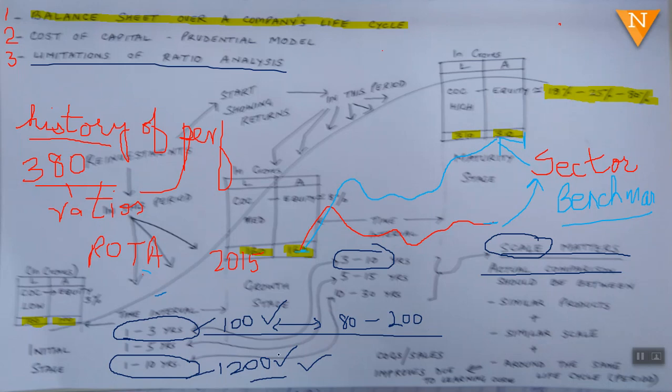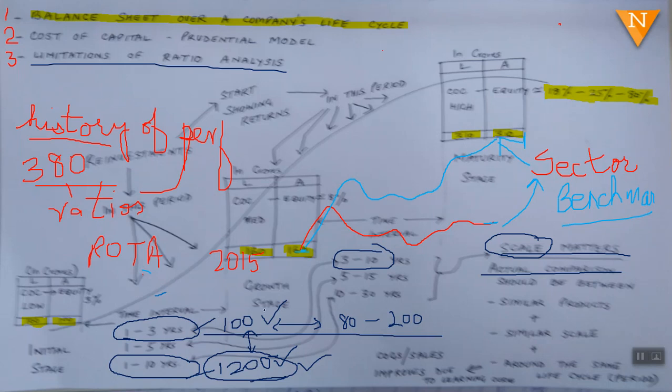Just because a benchmark company is in the same sector, it does not mean that it can be compared. So a tiny company being compared with a large one is not logical, right? Just because they are in the same sector. Even in one sector, there are thousands and thousands of product lines where they can differ. And the scale matters because their entire markets are different.